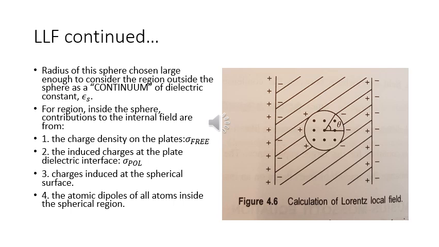For the region inside the sphere, the contributions to the internal field are: number 1, from the charge density on the plates indicated by sigma free; number 2, from the induced charges at the plate dielectric interface indicated by sigma pole; and number 3, charges introduced or induced at the spherical surface. Number 4, there is a contribution due to the atomic dipoles of all atoms inside the spherical region.